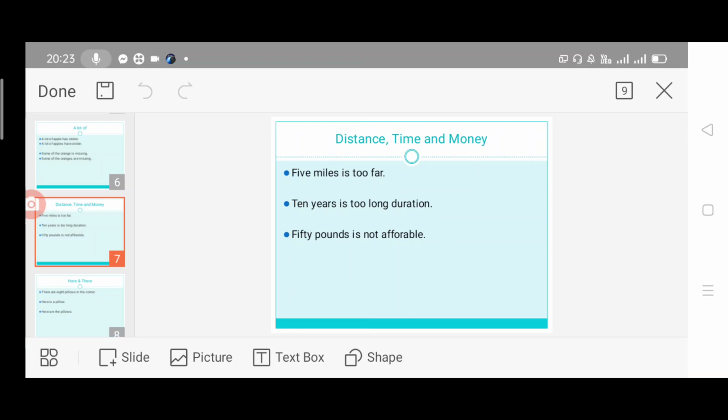5 miles is too far. 10 years, duration. 10 years is too long a duration. Next one, 50 pounds, money. 50 pounds again takes "is". 50 pounds is not affordable. So you have to keep in mind that distance, time and money will take the singular form.